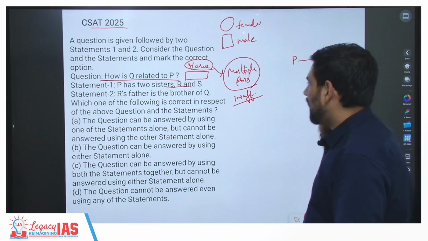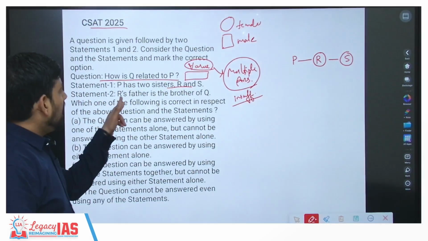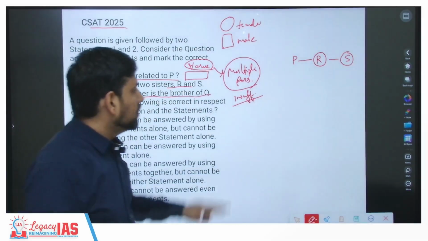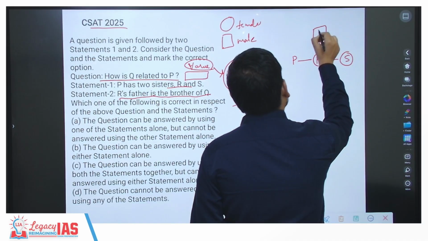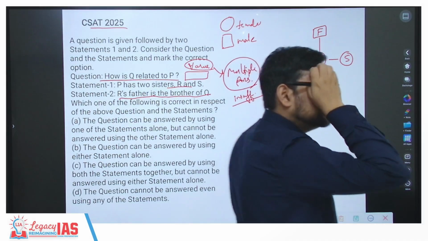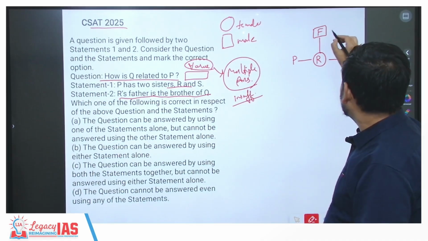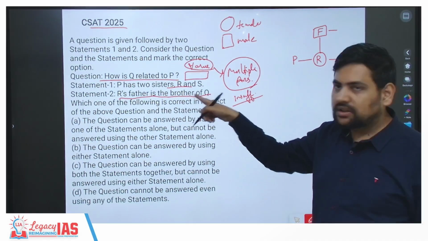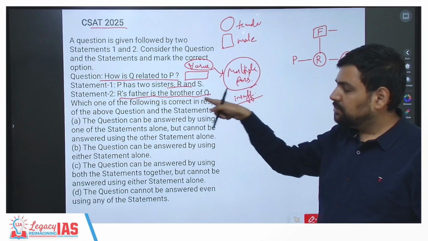So P, R, S. Now, R's father is the brother of Q. Let's call him F only. So R's father, so that's why I've already made him male, is brother of Q.